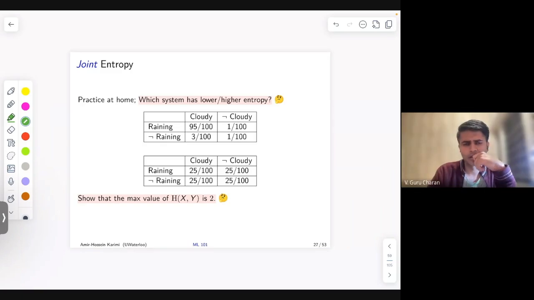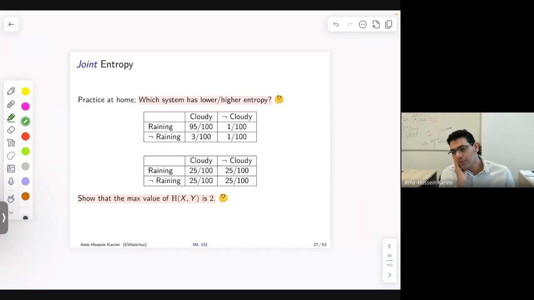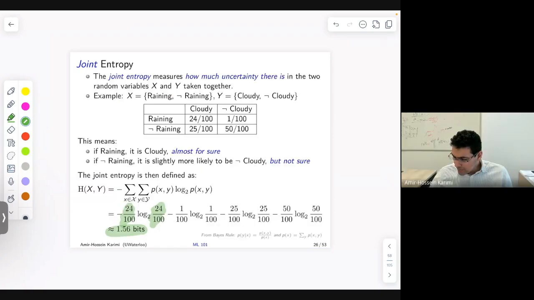So for one variable, we said if we have a coin with p equals 0 or p equals 1, where we're absolutely certain of the outcome even before throwing it, that's zero bits of information. In this previous system, which was a bit biased, we have 24 and 1. That's rather loaded over here, at least for the rainy days. Our entropy came out to be 1.56.